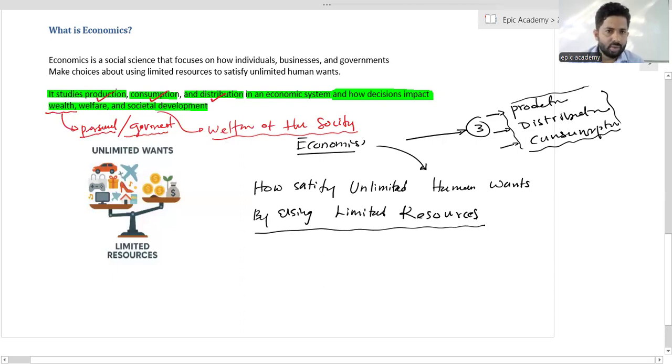So this is the scope related to the economic subject.